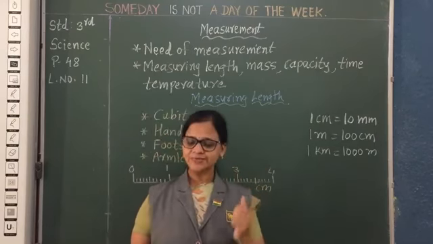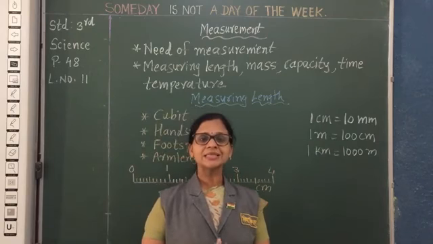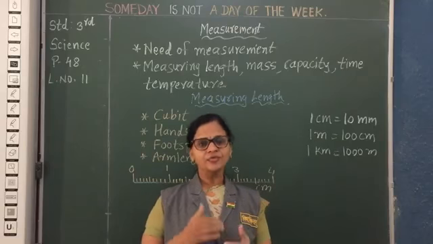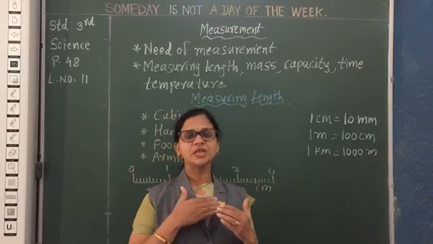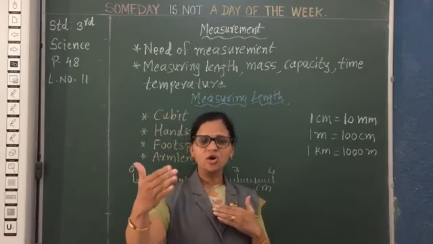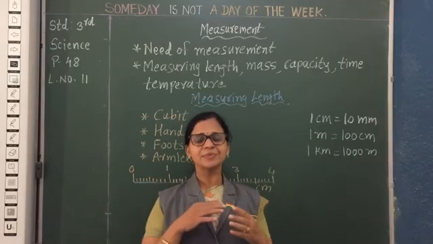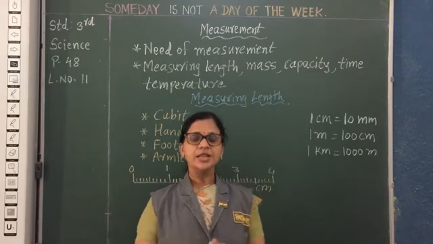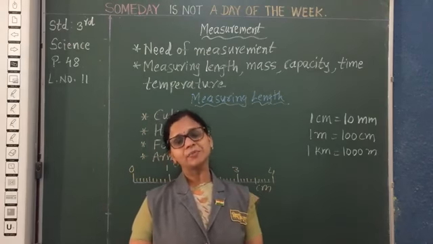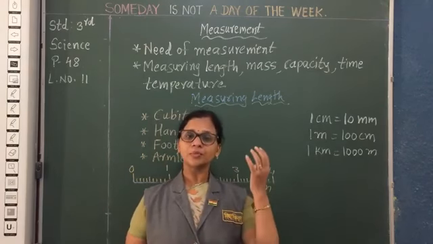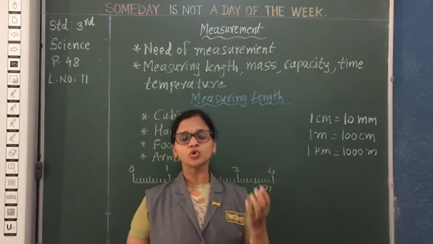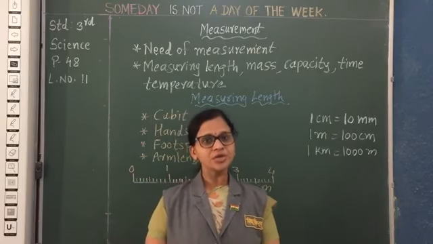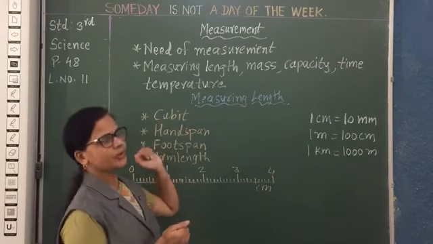First of all, what is meant by length? Length is how long that object is. We can easily measure it. If the object is long, or even short, we know how long it is, and that is called length. Now in olden days, people used their body parts to measure the length of a particular object. The first one is the cubit.